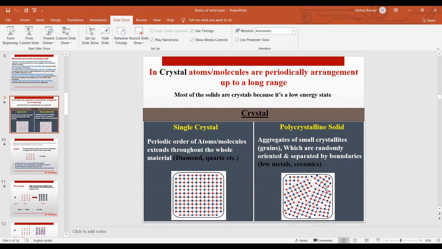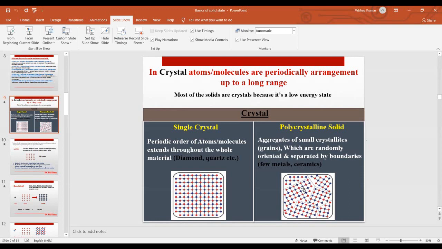So in polycrystalline solids there are grains. A grain is basically a portion in which we have a regular arrangement of atoms. These different portions are known as grains. These grains are randomly oriented, because there is no compatibility between them, they are different.